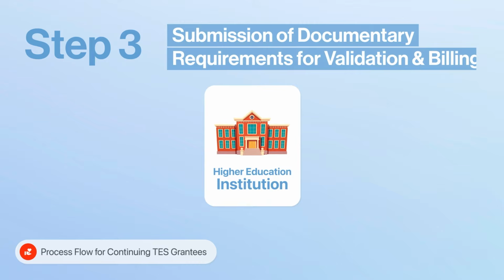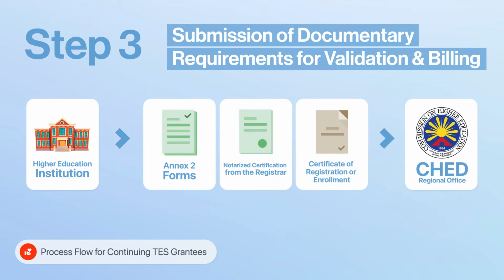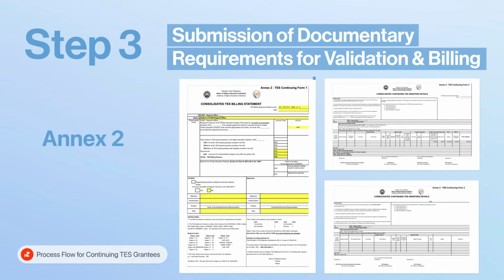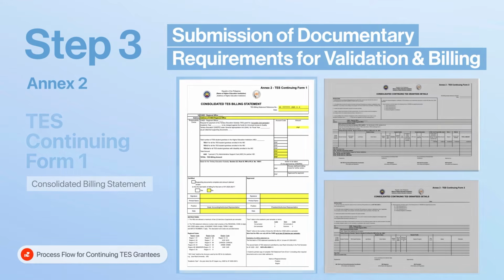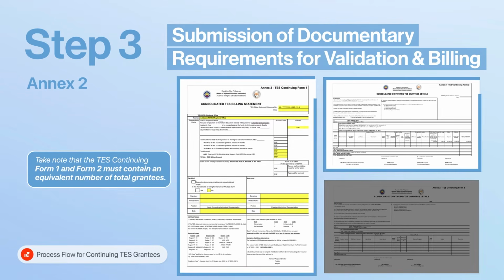Step 3. The HEI submits to the CHED Regional Office the Annex 2 forms, notarized certification from the registrar, and certificate of registration or enrollment. Annex 2 has 3 forms: TES Continuing Form 1 or the Consolidated TES Billing Statement, TES Continuing Form 2 or the list of continuing TES grantees enrolled in the current semester. Take note that the TES Continuing Form 1 and Form 2 must contain an equivalent number of total grantees.